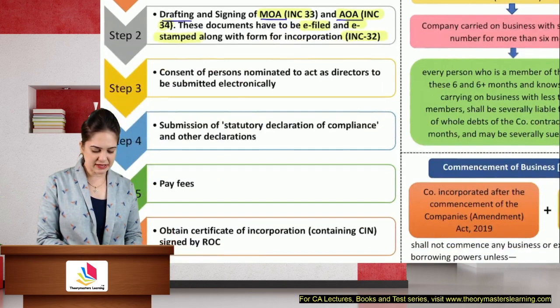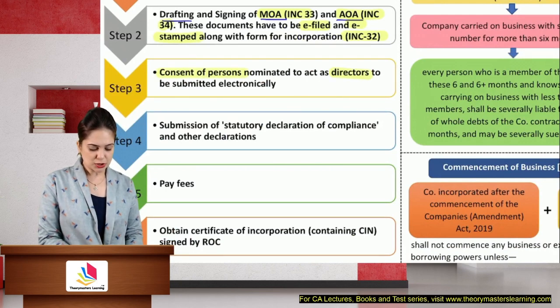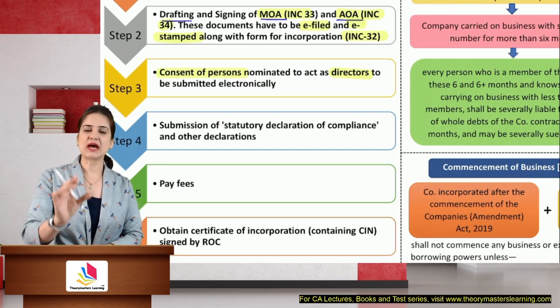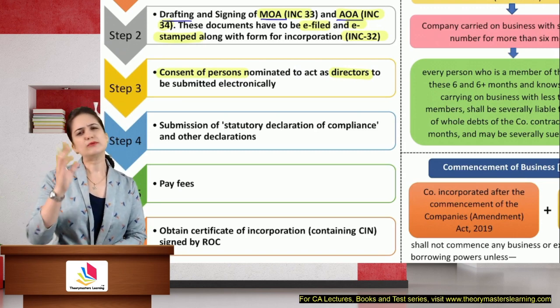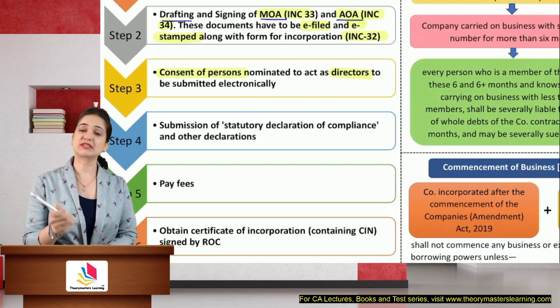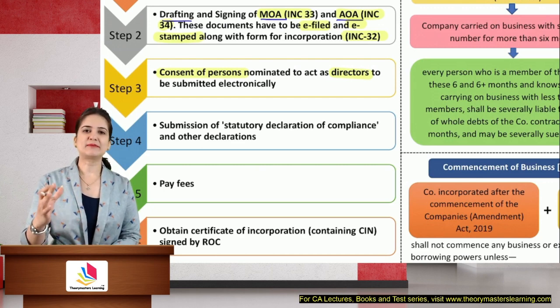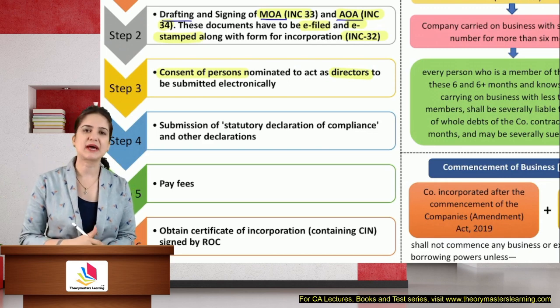After this, consent of the persons nominated as directors should be submitted electronically. Now, you have named that these are the directors of my company. How will the ROC verify whether those persons have actually agreed to be the director of your company or not? Obtain their consent letter. Now, in my memorandum and articles and incorporation document, I have written that Mr. Mukesh Ambani has agreed to be the director of my company.